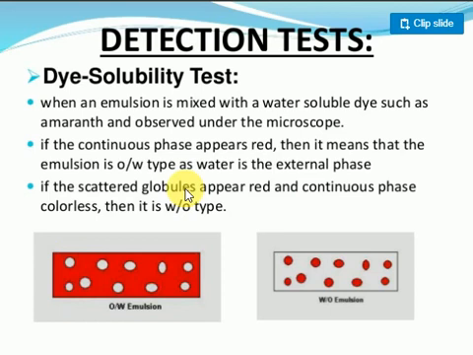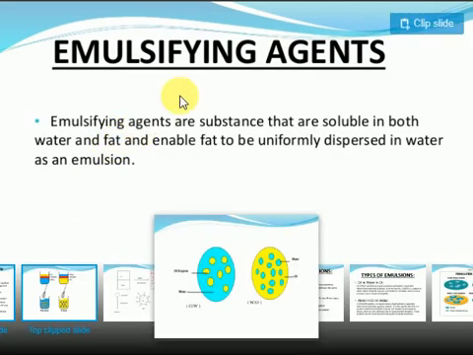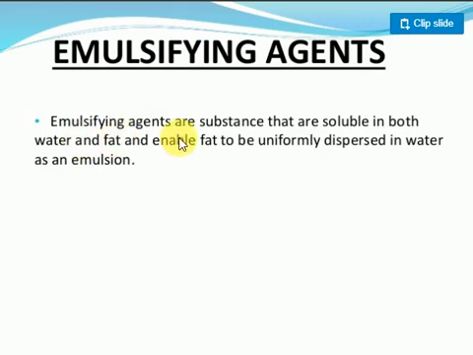Make a mixed solution, they form one emulsion. When you add some color, blue color or ink color, what you will notice here is that the water gets color and the oil will be separate. Once again I'm saying, emulsifying agents are substances that are soluble in both water and fat and enable the fat to uniformly disperse in water as an emulsion. Emulsifying agent means which makes emulsion possible, which stabilizes emulsions. This is called an emulsifying agent.